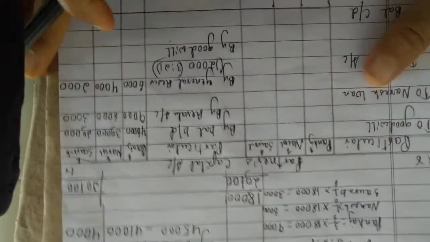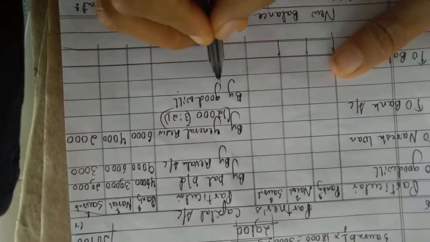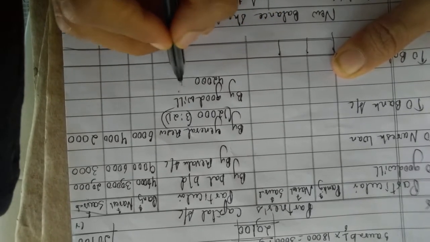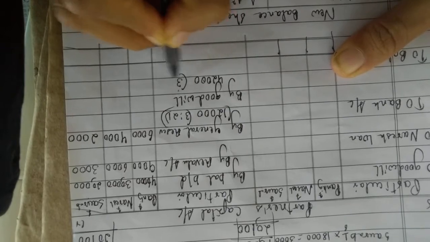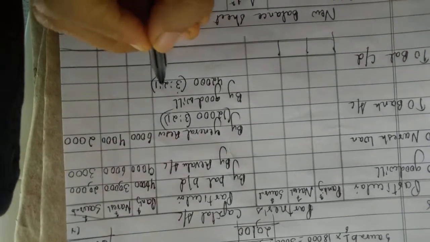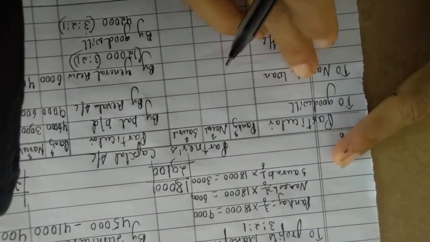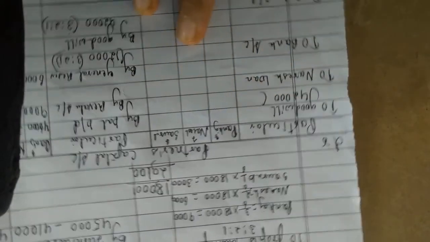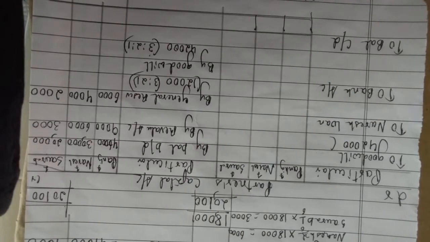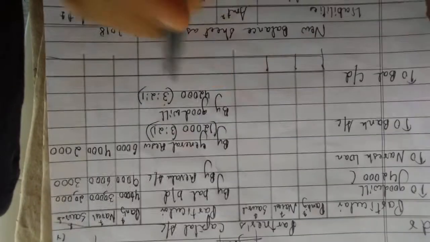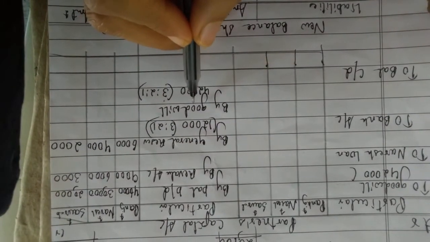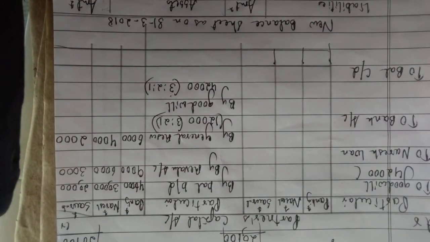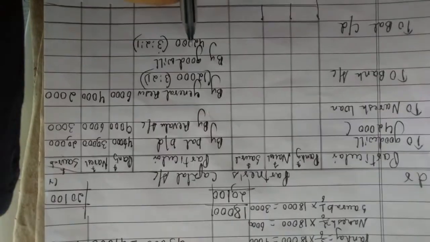If the word written off is given, you have to write by goodwill to goodwill. Yes, so how much will the amount be? Write here, the goodwill amount is 42,000. You have to give it in the old ratio for all the three partners here, in 3:2:1. And here the goodwill amount 42,000, you have to give it in the new ratio. I will tell what it is. Okay, first shall we give this? Yes, goodwill 42,000 into 3:2:1. That also I will just show. It is easy, but for people who find it difficult, I will just do and show.